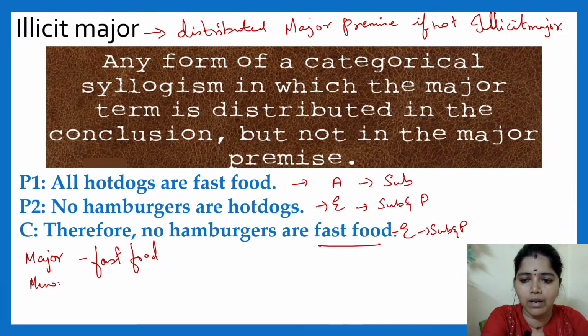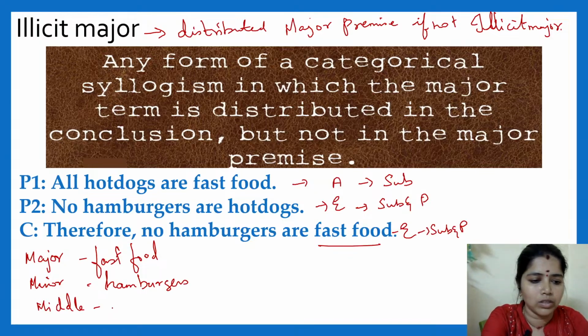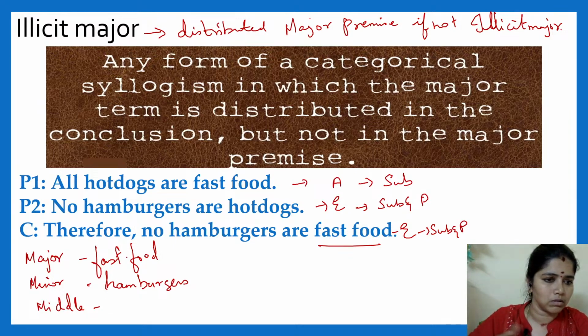What is the minor term? Hamburgers. Hamburgers is your minor term. What is your middle term? Is it clear?